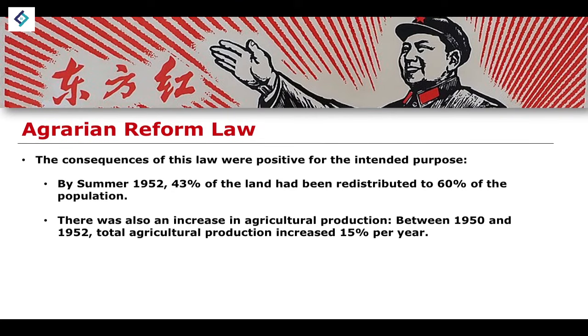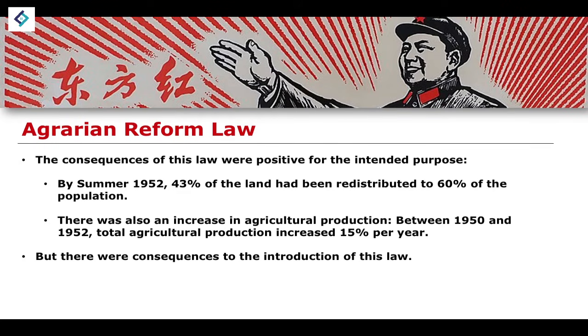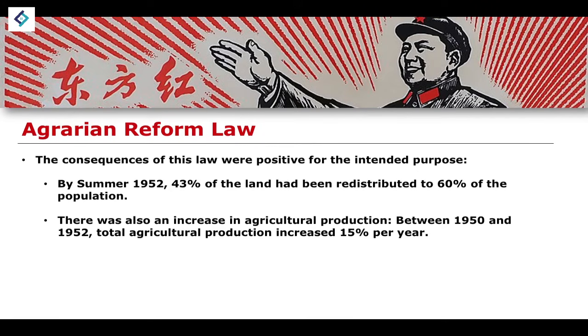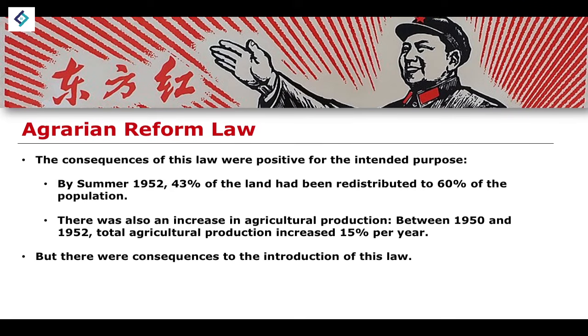There was also an increase in agricultural production. So between 1950 and 1952, total agricultural production increased 15% per annum, so 15% year on year. And so as a result of this, these were the general ideas and the general purpose of the Agrarian Reform Law. They wanted to redistribute land to peasants to create a peasant-owned land-based system. And as a result, we see that 43% of the land being distributed to 60% of the population, generally quite positive for this, again, looking through this lens. And then also, we see increase in agricultural production, 15% year on year between 1950 and 1952.